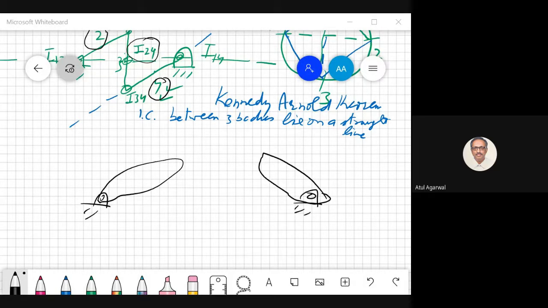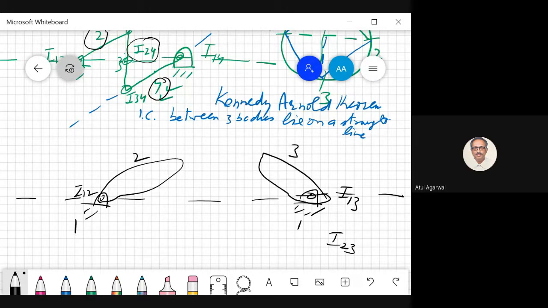Now this is body 1, the frame, body 2. The frame is everywhere named body 1. And this is body 3. So I have got 3 bodies now. This is I12, this is I13. I want to find I23. So you see, according to the theorem, it has to lie on this line.